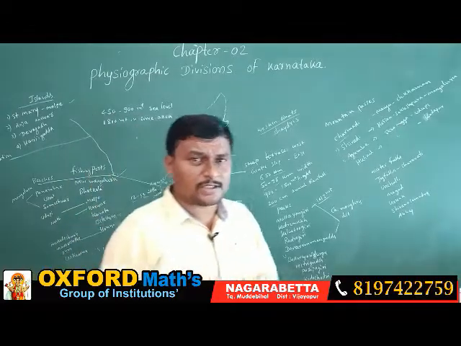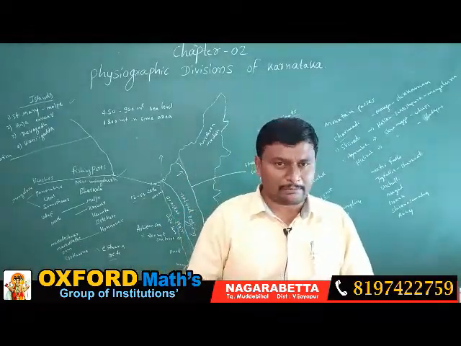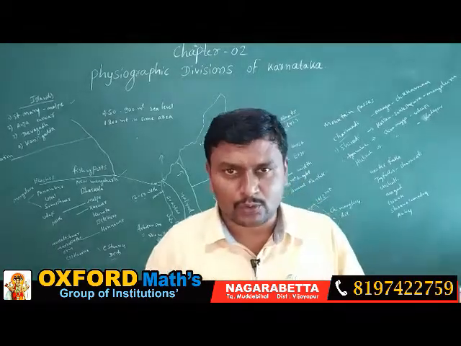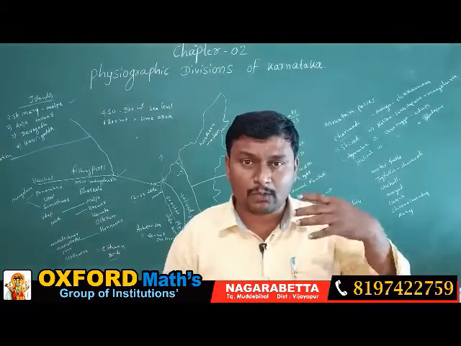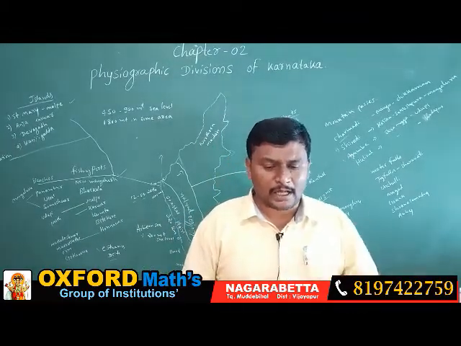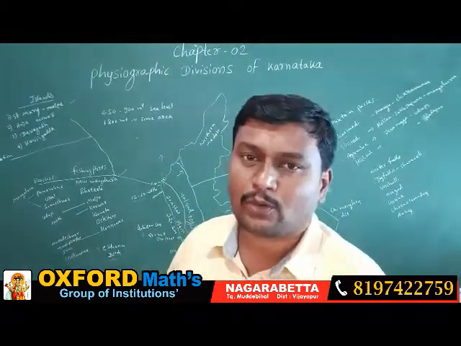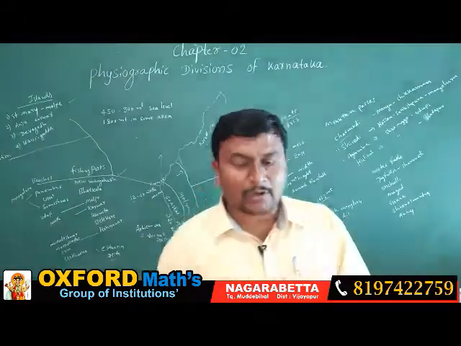And the Malnad region also has a very cool and very good climate, especially Kodagu. It is also known as the Kashmir of Karnataka, where oranges also grow in the Kodagu district. So it is called the land of oranges.